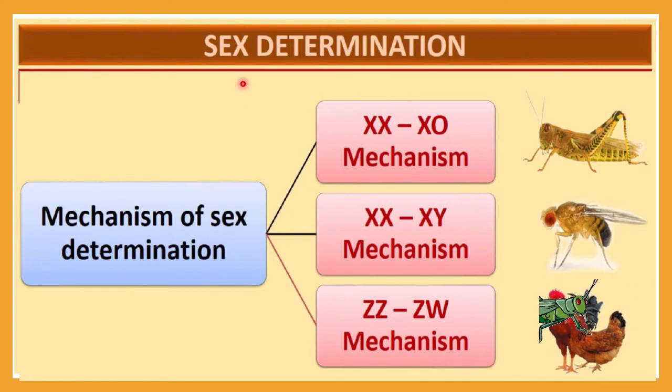Now here you can see sex determination can be of three kinds. It differs from organism to organism. The first is the XX-X0 mechanism, which you can observe in the grasshopper. Then XX-XY in Drosophila and humans. Then ZZ and ZW, where the sex chromosomes are indicated as Z and W, in the case of birds. We will learn all three systems of determination mechanism in detail in the next slides.